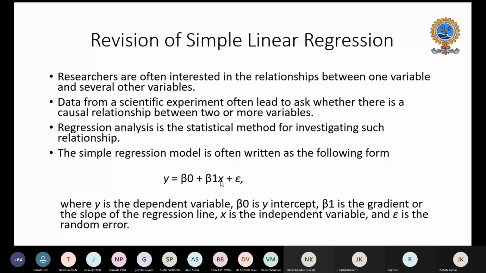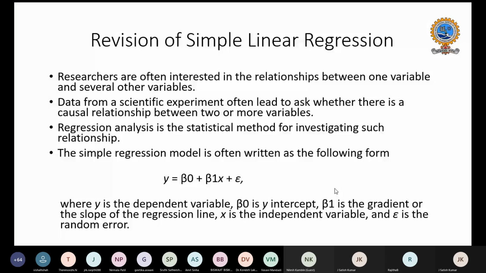If there is only one independent variable, well and good, we can apply simple linear regression. But in reality, that is not always the case. There might be many factors that influence the dependent variable. So how do we handle such situations is the question.